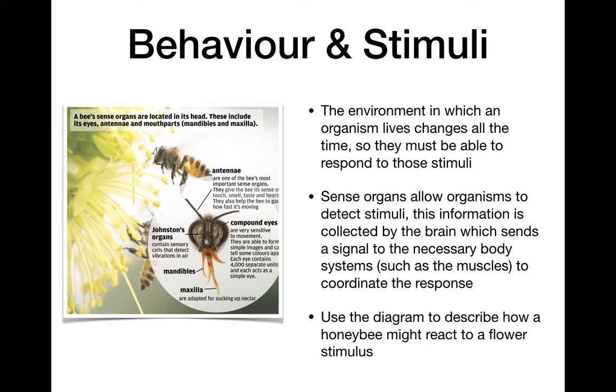Then you have the maxilla here to suck up the nectar from a flower. That's super important. And those are the three main ones that are going to be interacting when the bee is going to find a flower and then land on an actual flower.